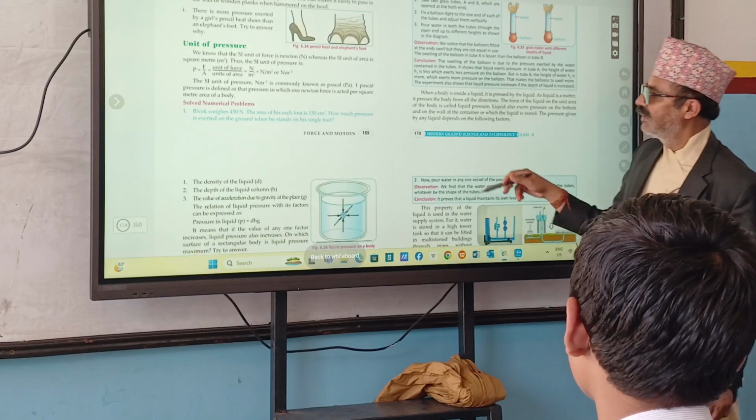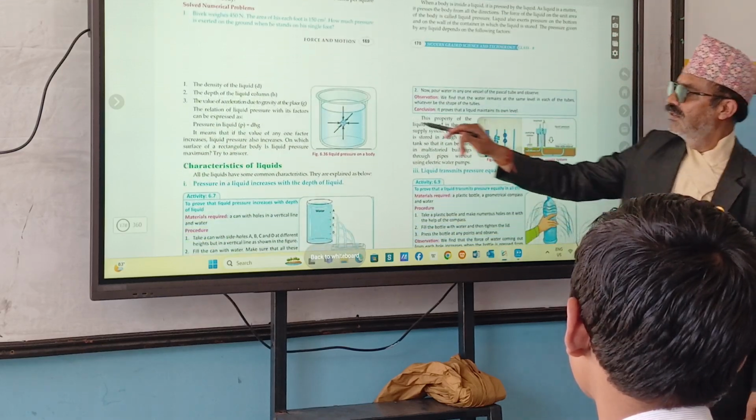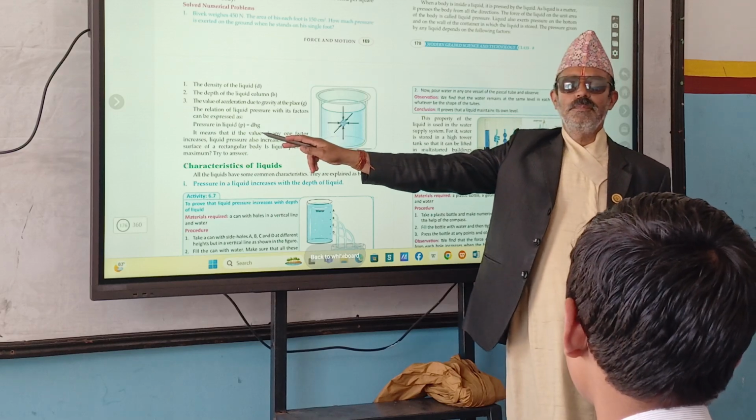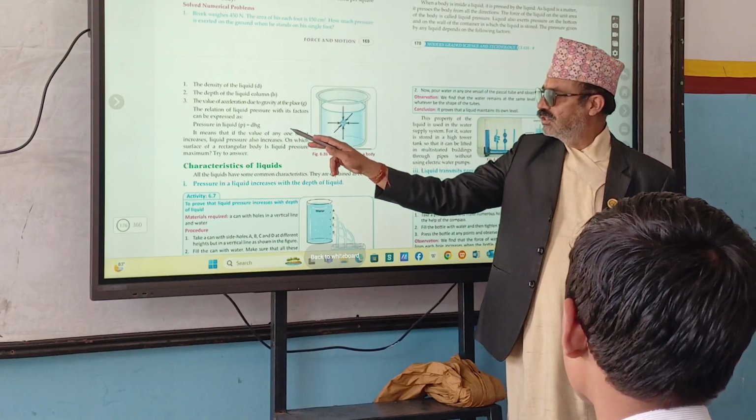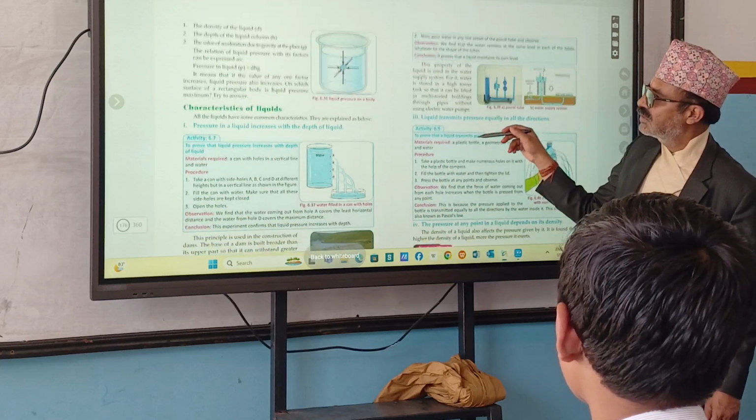Liquid pressure and some formulas of liquid pressure are there. What is the formula of liquid pressure? You have to remember the formula. P equals D H G. What is D? What is H? What is G? Characteristics of liquids.